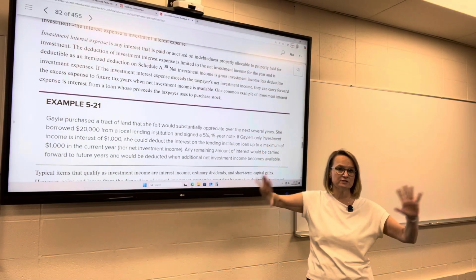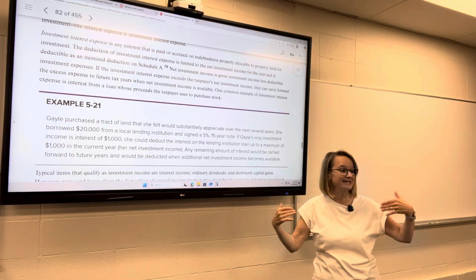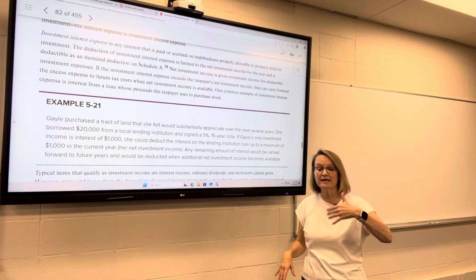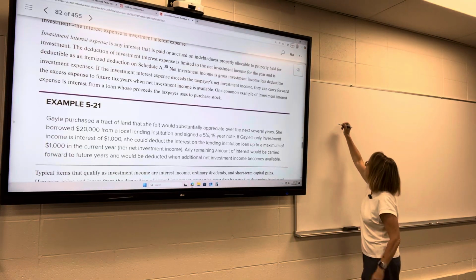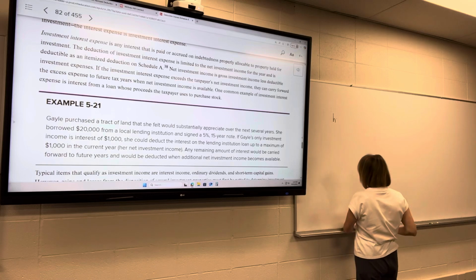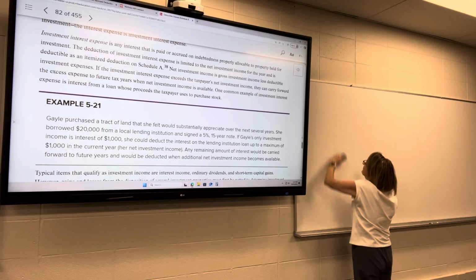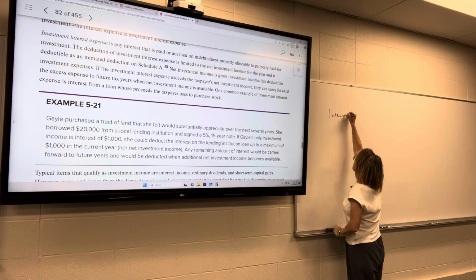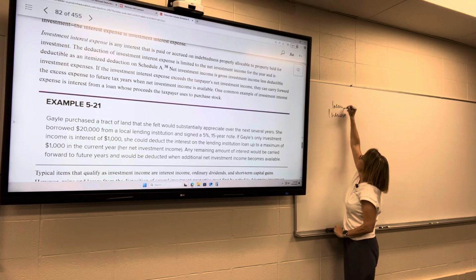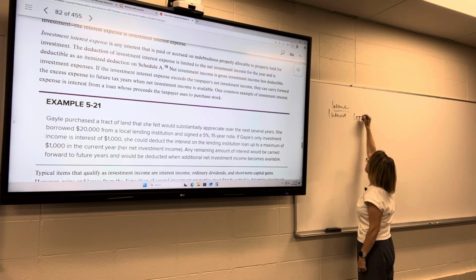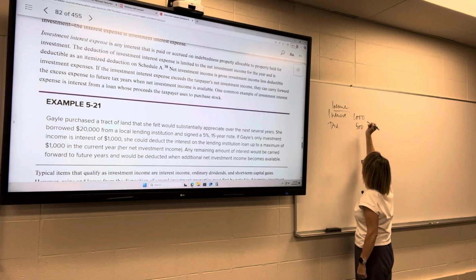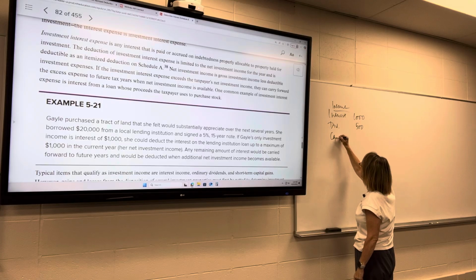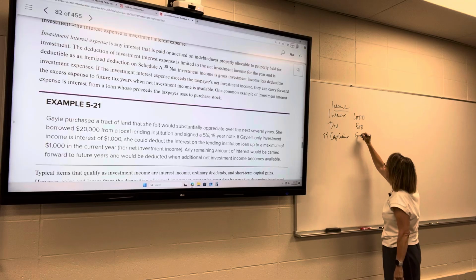to the amount of investment income that year if you then have any left over. So for example, here's your income: interest of $1,000, dividends of $500, and short-term capital gains of $500.